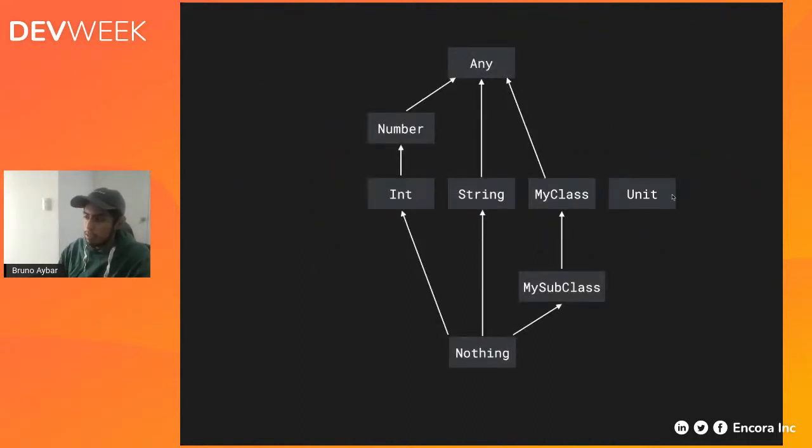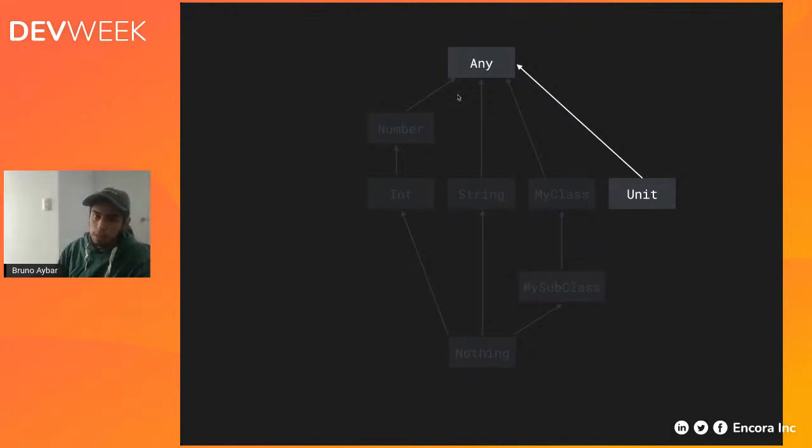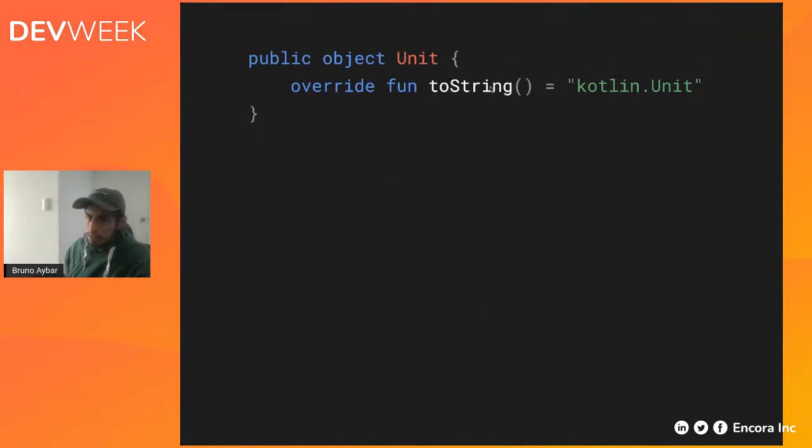All right. So how does unit fit within this hierarchy? We have Any at the top. We have Nothing at the bottom. Unit is basically a subtype of Any. You can't inherit from it; it's a final type, but it does inherit from Any. How is it declared? It's basically an object, a singleton called Unit, and it has a toString method. That's exactly what Unit is.